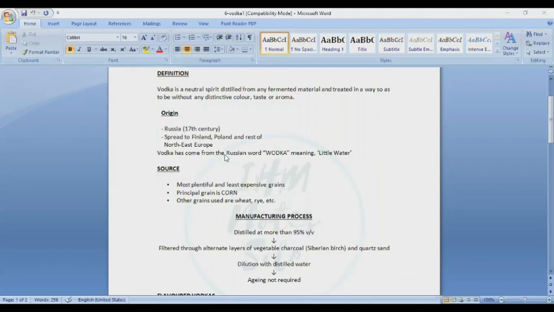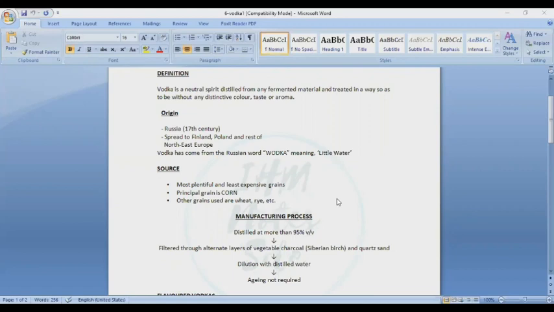Vodka comes from the Russian word vodka, literally meaning little water. Alright, make sure you remember this point. The vodka means it's a little water.